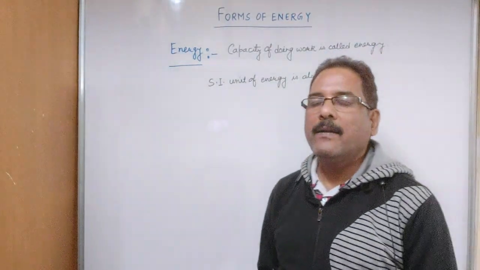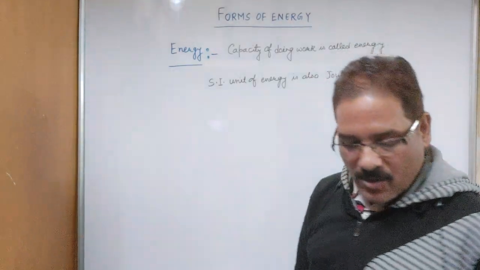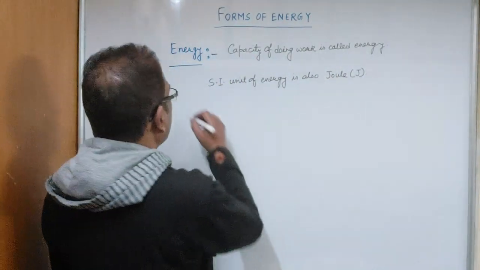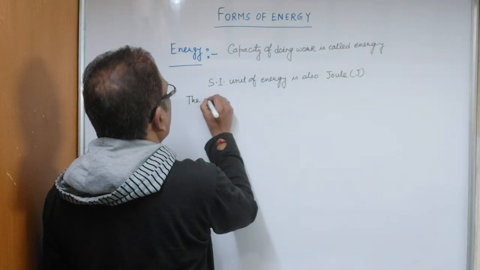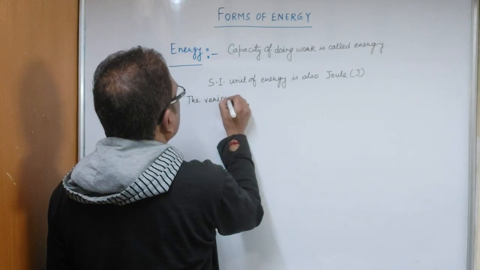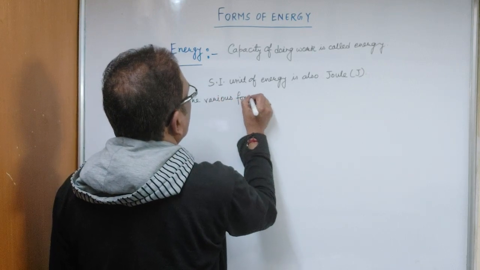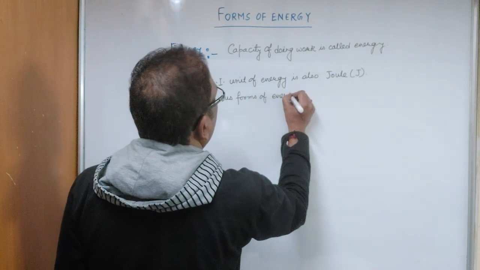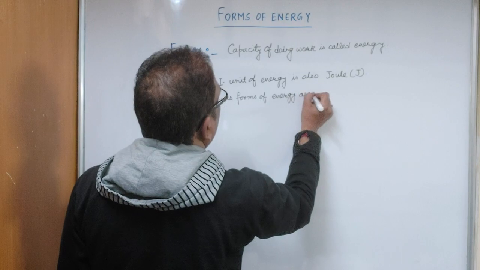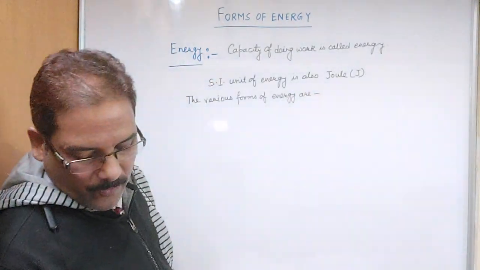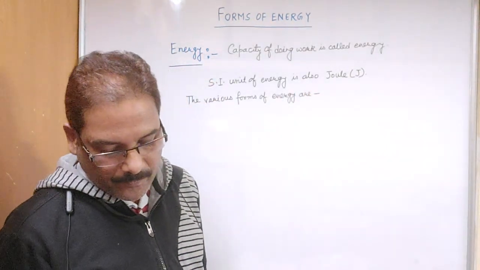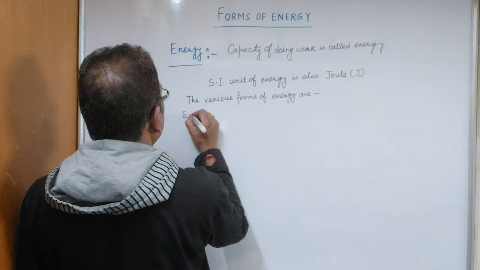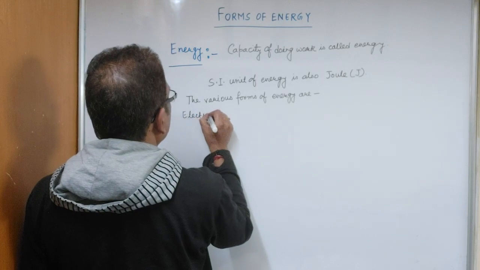Now you also know that there are various forms of energy. So you write: the various forms of energy are, there are so many forms of energy. The first important one you can write is electrical energy.